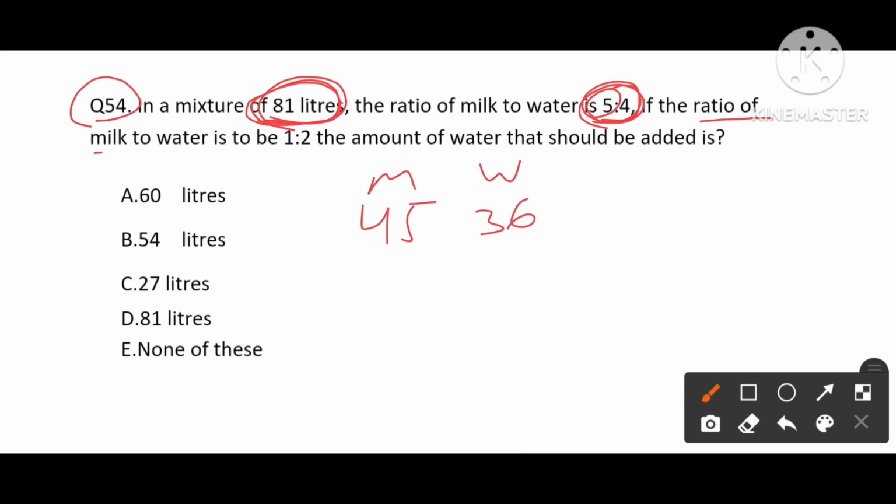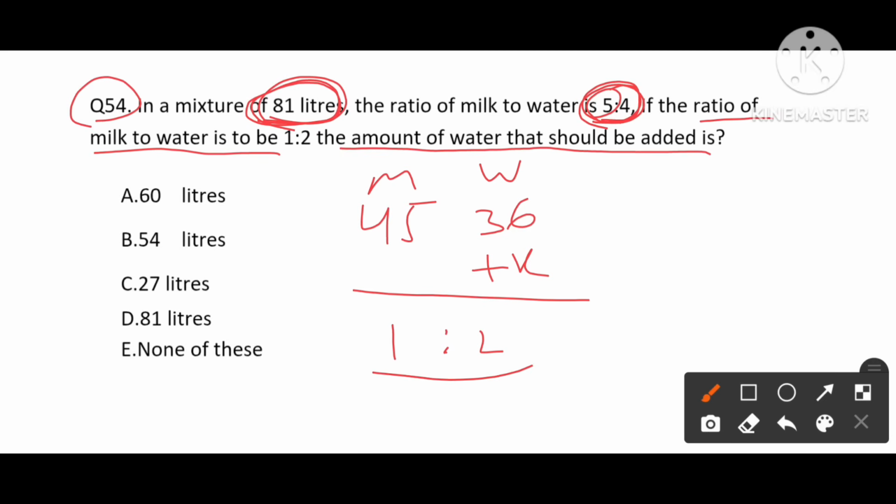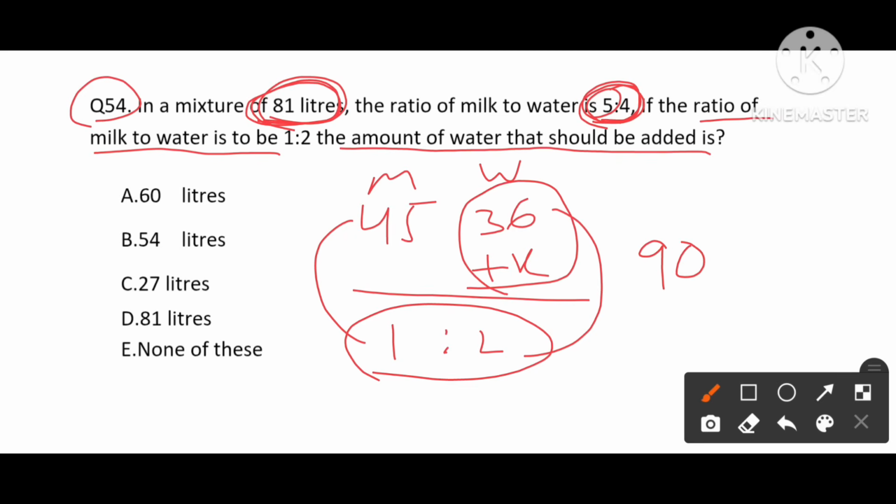If the ratio of the milk to water becomes 1:2, the amount of water should be added. So some amount of water is added, then the ratio becomes 1:2. So one part value 45 means 2 parts value will be 90. So sum of all these is nothing but 90, means x value will be 90 minus 36, which is 54. So x value is 54. The question asked is find how much water should be added. 54 liters, option B.